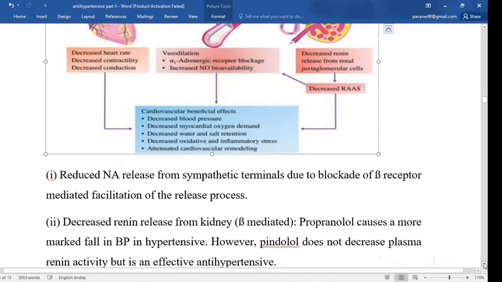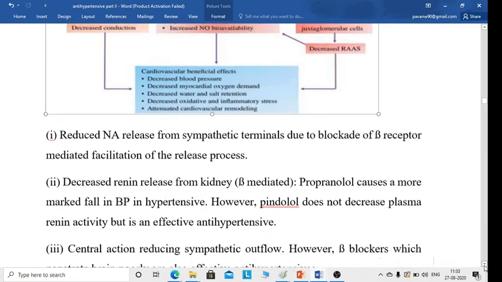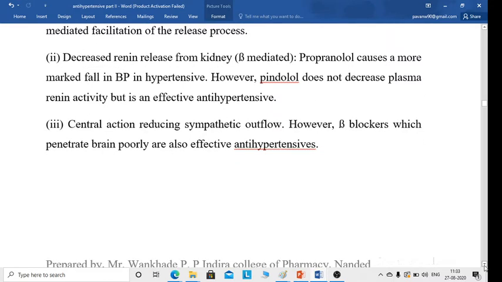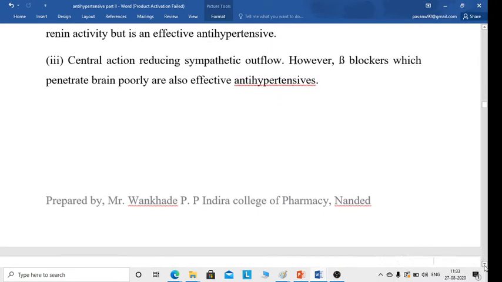So simply it reduces the noradrenaline release from sympathetic terminals due to blockage of beta receptor mediated facilitation of the release process, and also it decreases the renin release from the kidney. Central action by reducing the sympathetic outflow. By all three mechanisms, these are the ways by which it acts.